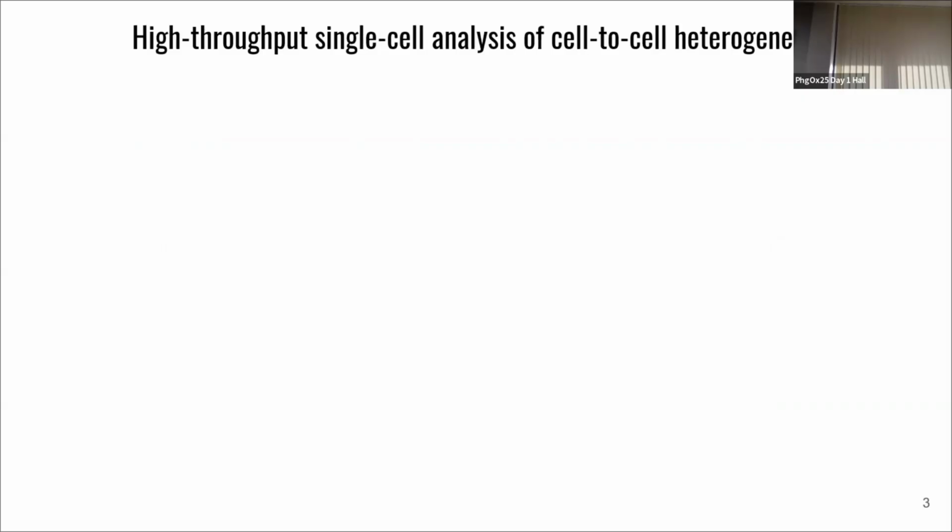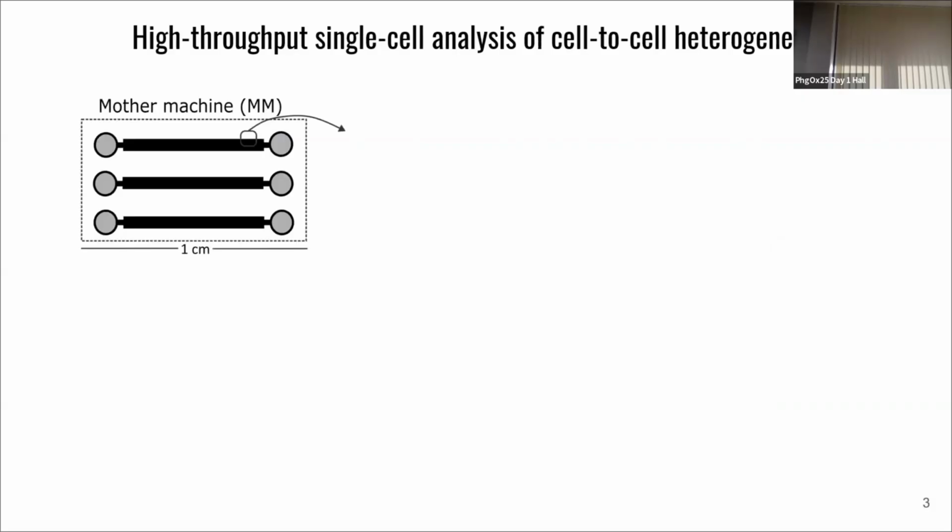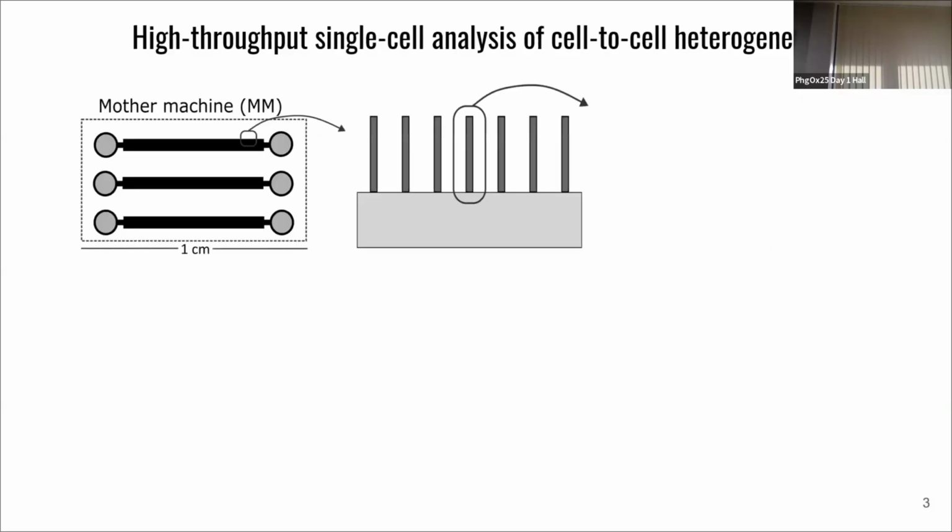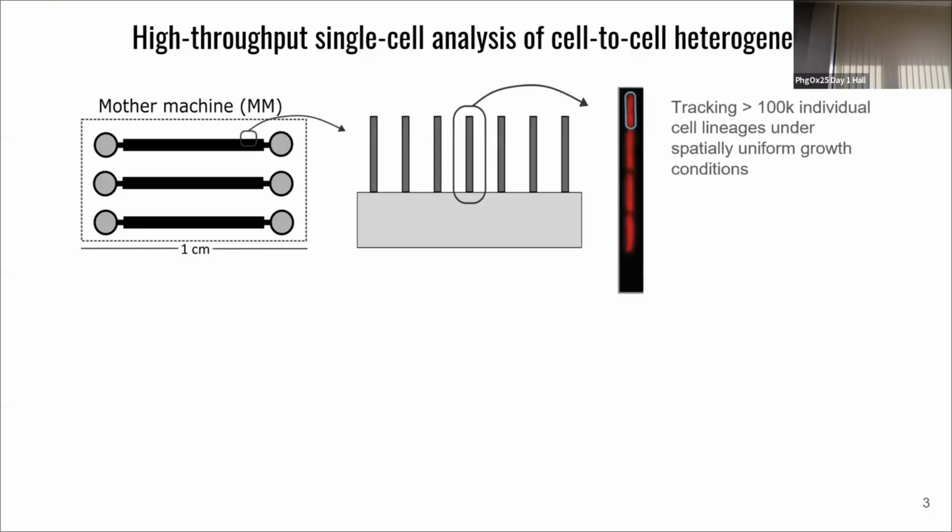Now, we perform high-throughput single-cell analysis of cell-to-cell heterogeneity using a microfluidic device, namely the mother machine, which contains individual lanes that comprise trenches that allow you to load cells in single file and track more than 100,000 individual cell lineages under spatially uniform growth conditions. We treat cells with antibiotics and phages and study single-cell response over time.